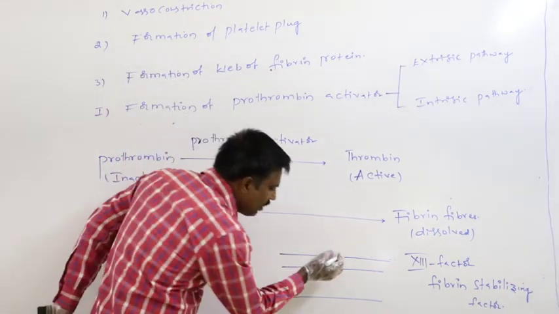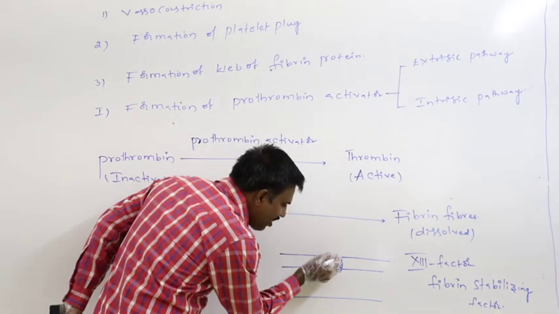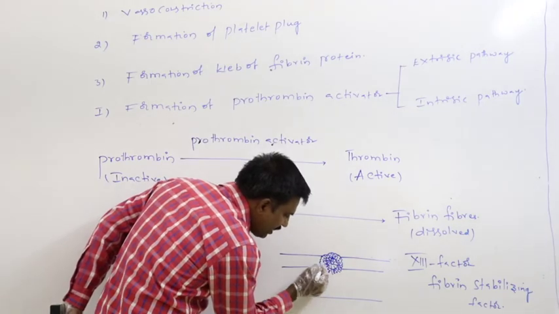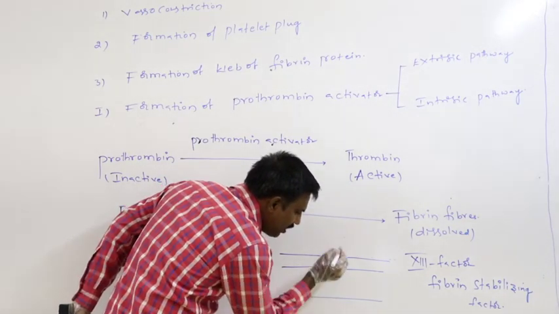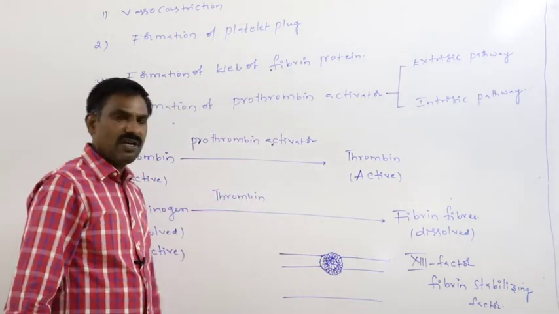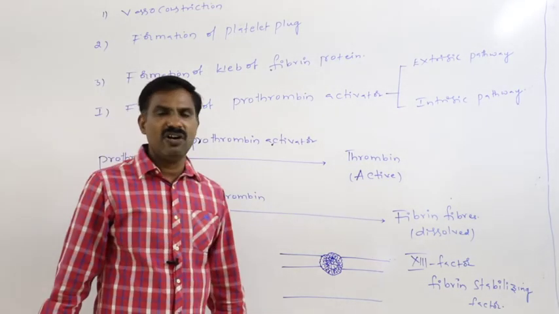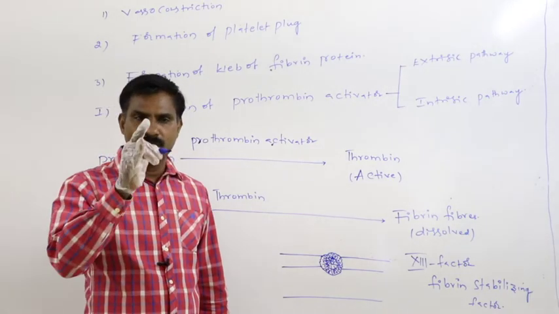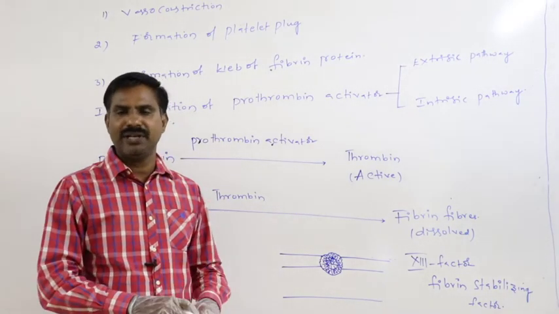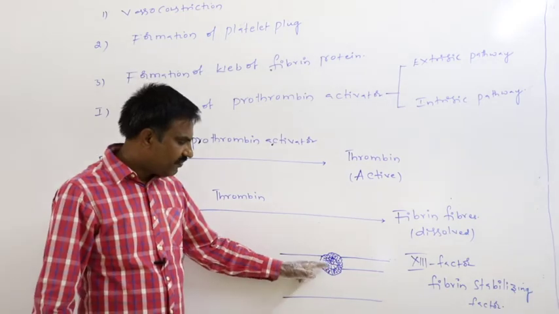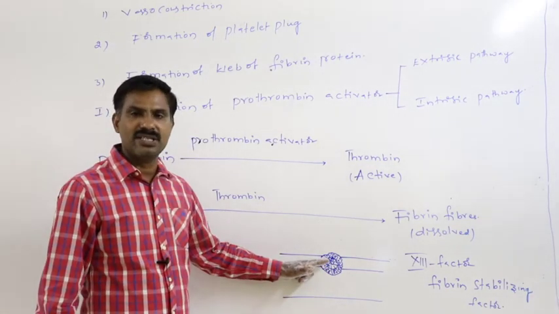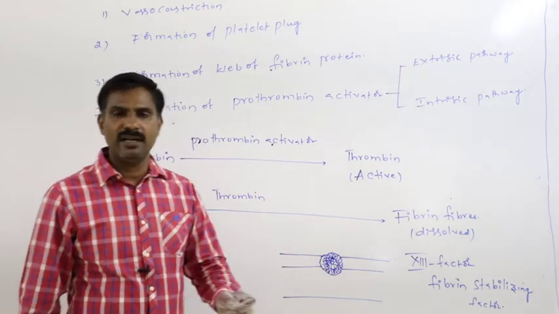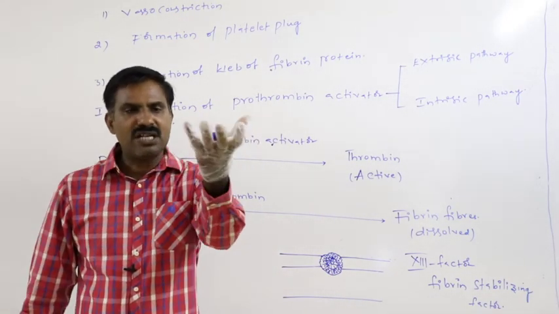Later, fibrin fibers attach to the edges of the damaged wall of blood vessel. After the trapping of blood cells and dead bacteria, these fibrin fibers attach to the damaged edges of blood vessel. Later, they may start contraction.